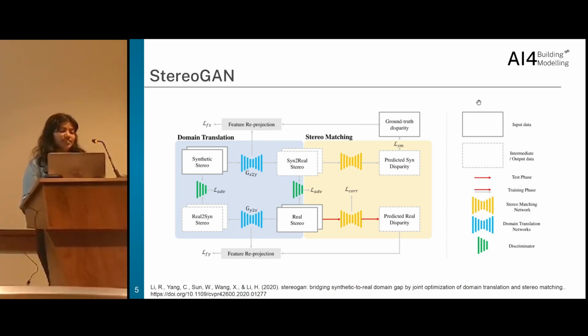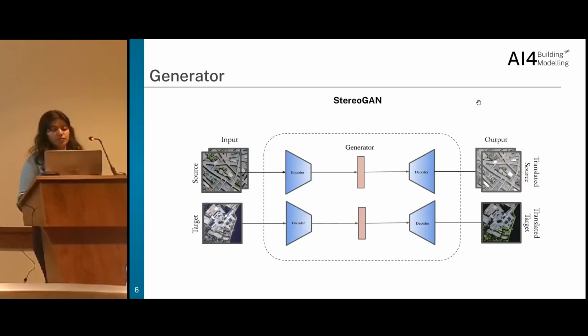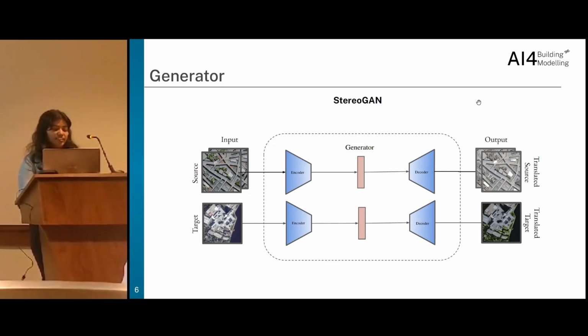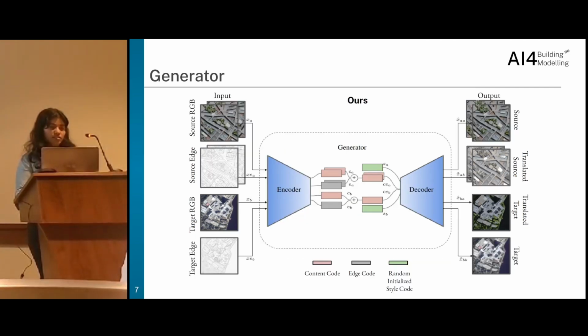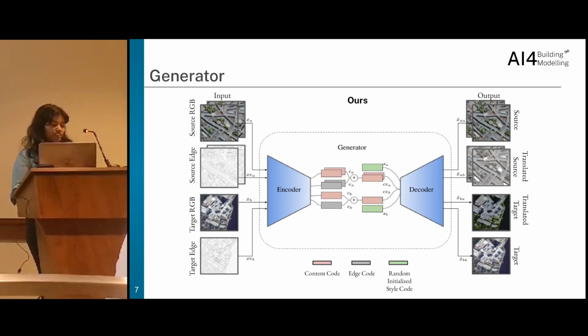One of the existing works, StereoGAN, addresses the exact same issue. The paper utilizes CycleGAN to carry out image translation and DispNet for training the disparity network. The network performs joint optimization during the training. Here we can see the CycleGAN based generator in StereoGAN. We improve the model by using a lightweight autoencoder based generator.